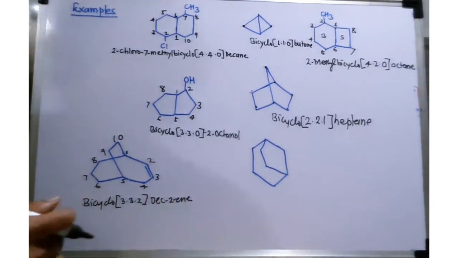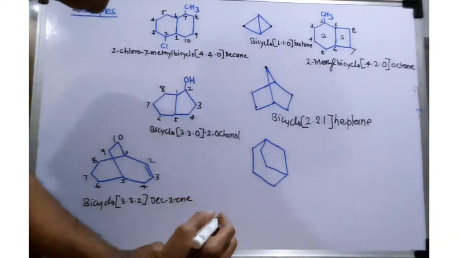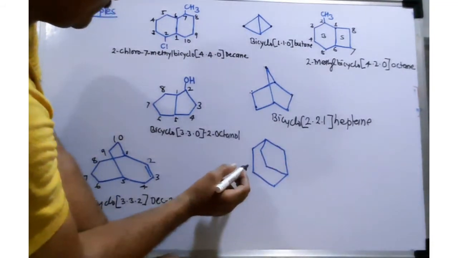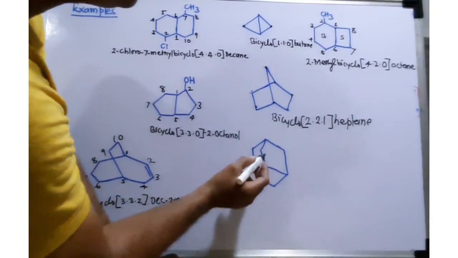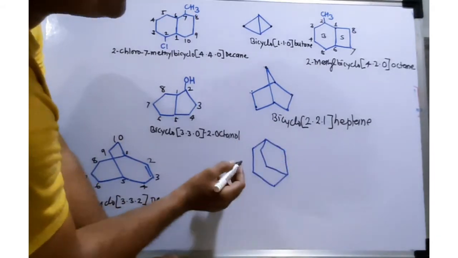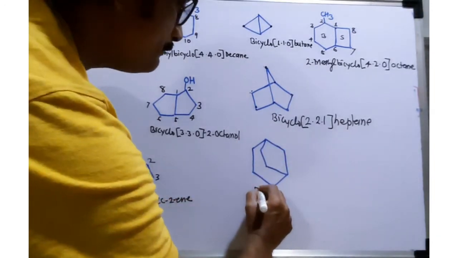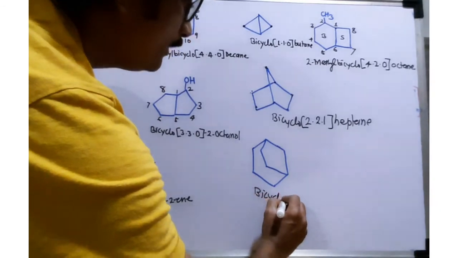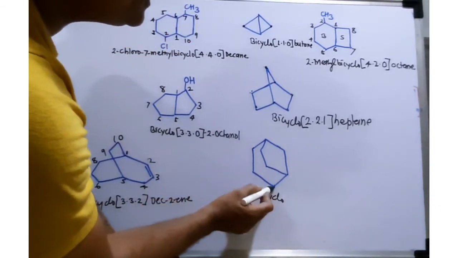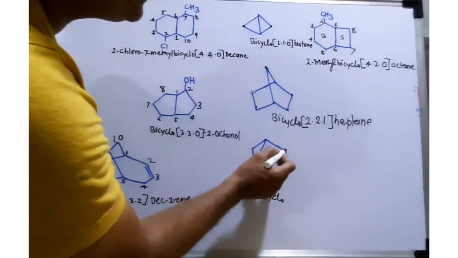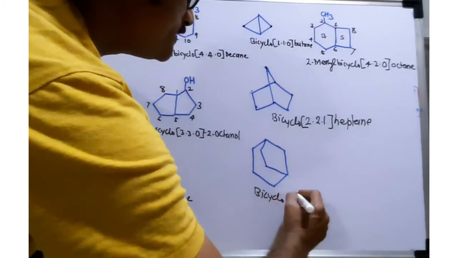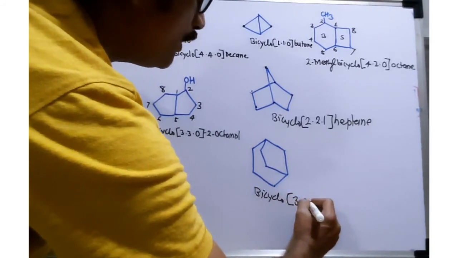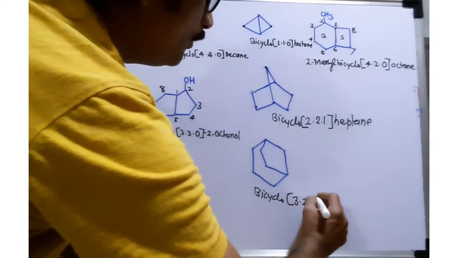Now coming toward the next ring, numbering is again not required. So this is a bicyclo. See there 1, 2, 3 carbons, 2 carbons and 1 carbon. So in descending order that will be 3.2.1.